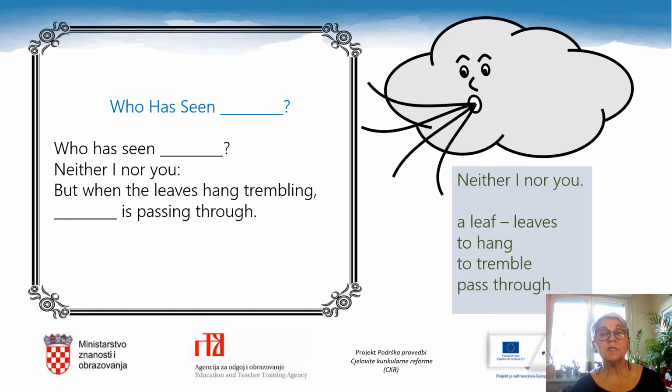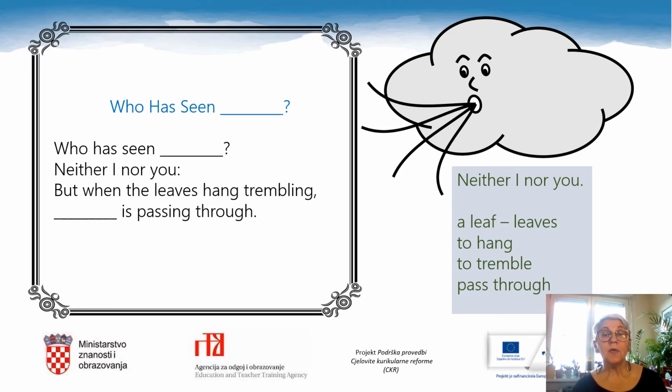There are some words that might be new to you. Look at the first word on the right-hand side of the slide, a leaf, leaves. Pay attention to the irregular plural, a leaf, leaves. If you're not sure that you have learned that the word leaf has an irregular plural, please copy the word into your notebook.